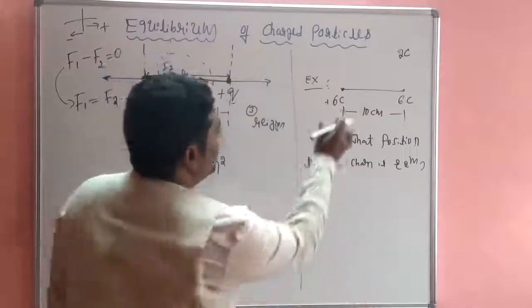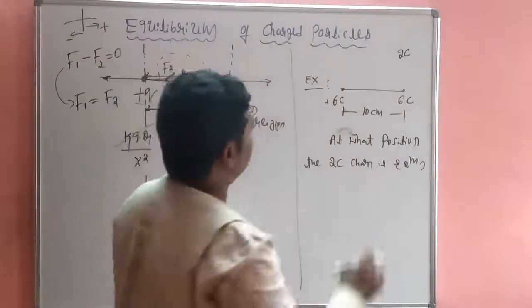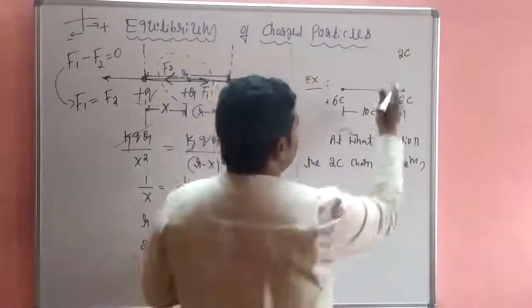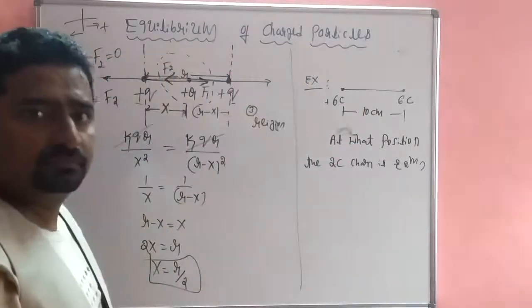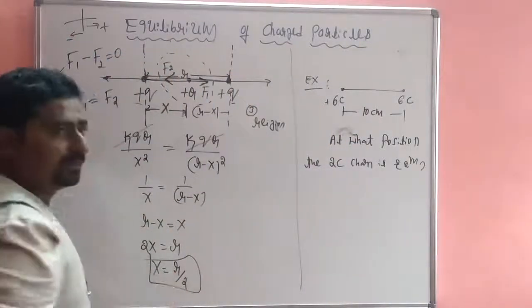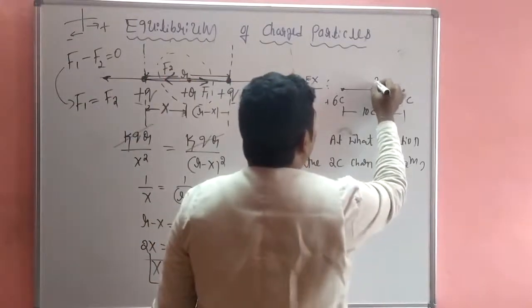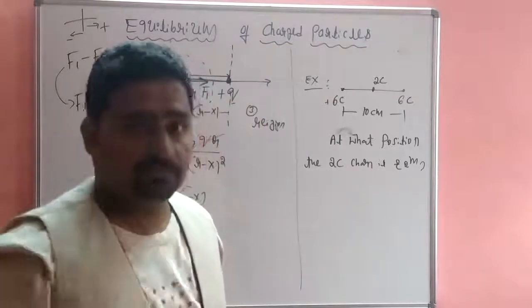Okay, so the magnitude is same. Correct? The magnitude remains same. This is plus 2 coulomb. Simple. Here r by 2, that is 5 centimeter, so for the 2 coulomb charge the net force acting on the system is 0.